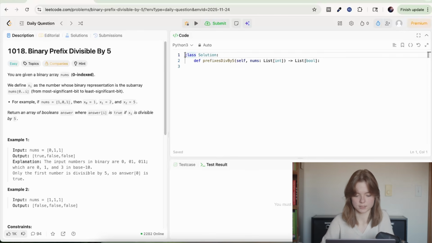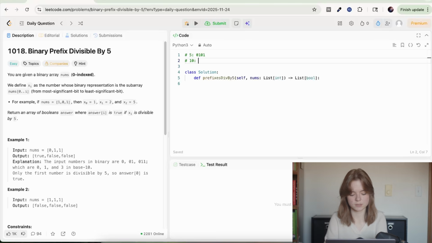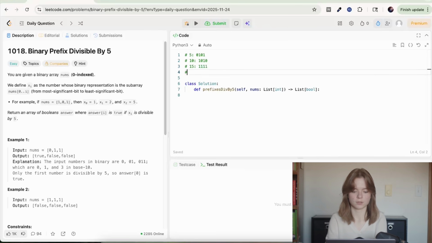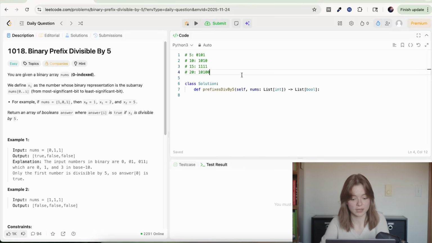Let's just look at some examples of binary numbers that are divisible by 5. So 5 is, that's 5. 10 is going to be 8 plus 2. Okay. 15 is going to be, is it that? Yeah. And then 20, 16 plus 4? Well, okay. I'm not really seeing a clear pattern right now, just looking at it.